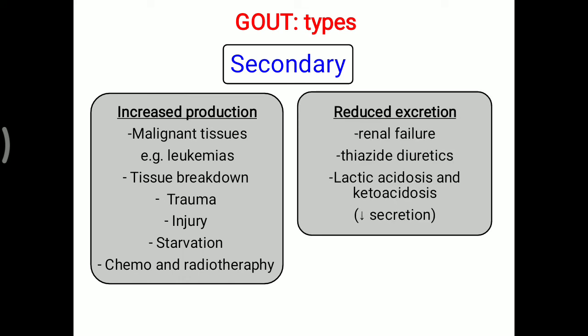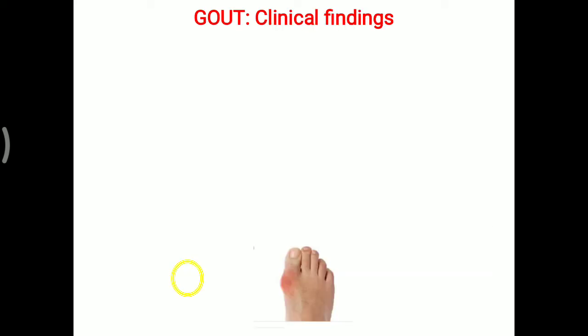For the reduced excretion: renal failure, thiazide diuretics, and lactic acidosis will overall reduce the excretion of uric acid from the body. Here you have to remember that lactic acidosis is also later correlated with the treatment, as well as ketoacidosis. All these, ketoacidosis or acidic medium, will lead to decreased excretion of uric acid.